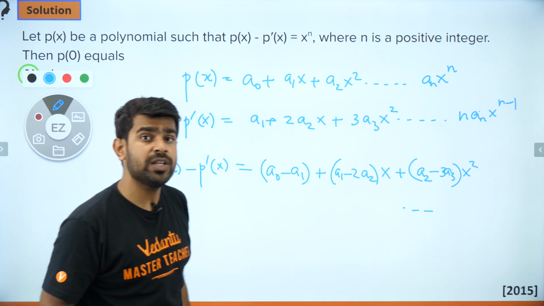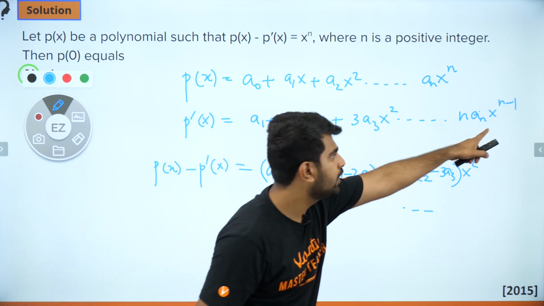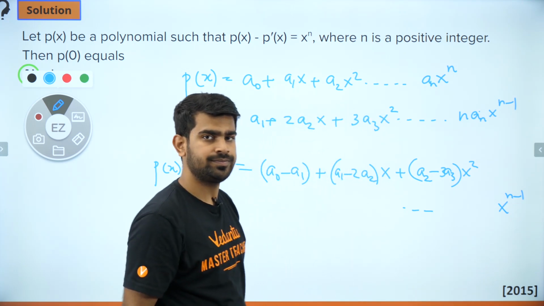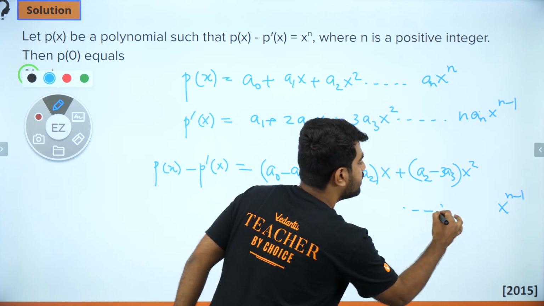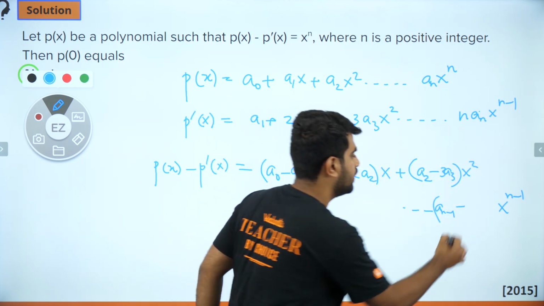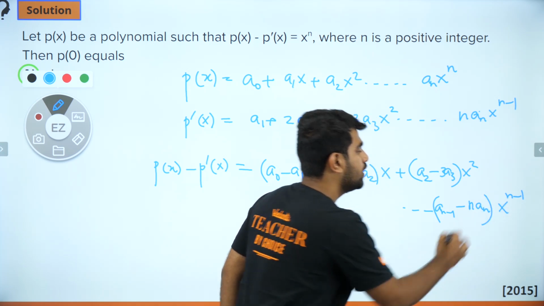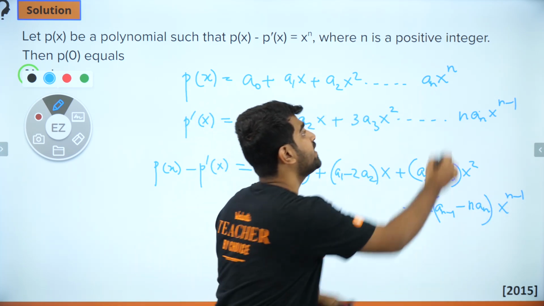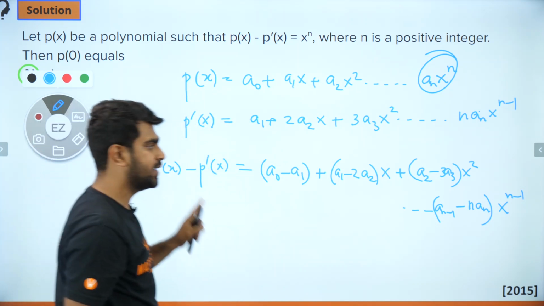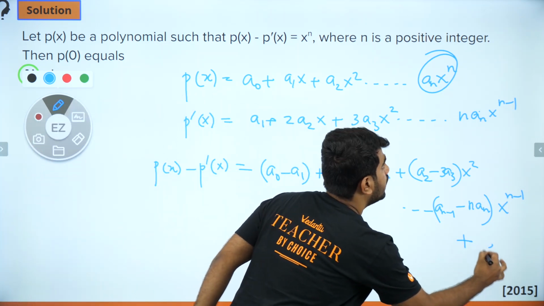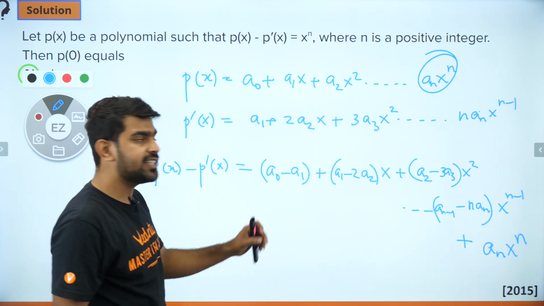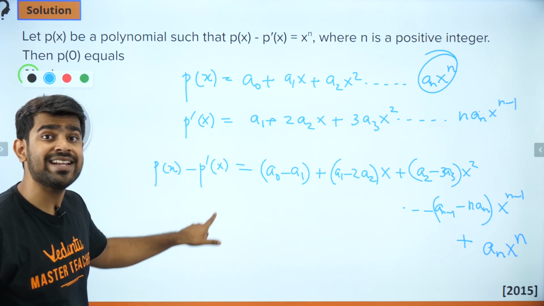What will be the x to the power n minus 1 term? x to the power n minus 1 will have what? Any idea? It will have a n minus 1 minus n an. Apart from this, I have one term left out, that is in p of x. That will come with a plus sign, a plus an x power n. That's it, done. So this is my p of x minus p dash of x.